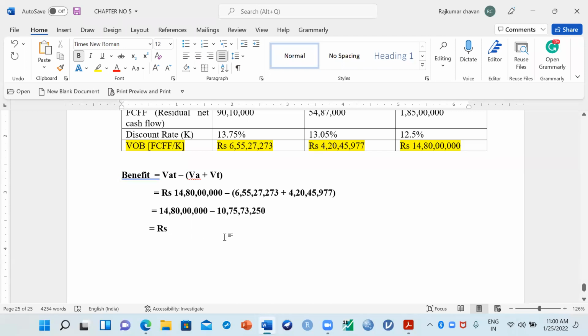14 crores 80 lakh minus 10 crores 75 lakh 73,250. 4 crores 4 lakh 26,750. How many people got this answer, 4 crores 4 lakh 26,750? Raise your hand. Okay, 19 people have got the answer.